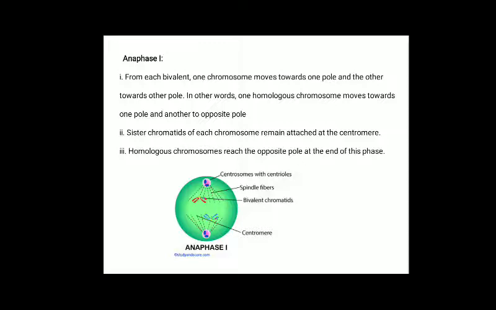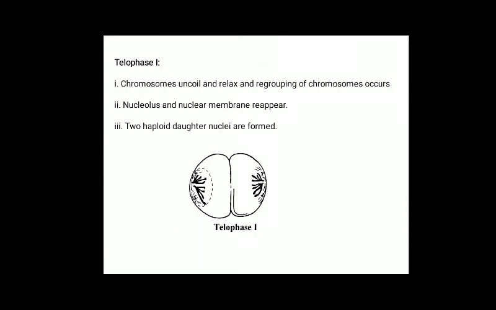In other words, two homologous chromosomes move towards opposite poles. And next in anaphase 1, the sister chromatids of each chromosome remain attached at the centromere. Homologous chromosomes reach the opposite poles at the end of this phase. Telophase 1. The chromosomes uncoil and relax, and regrouping of the chromosomes occurs.